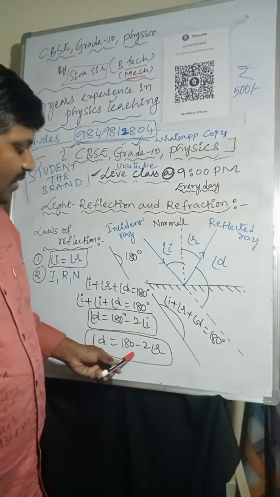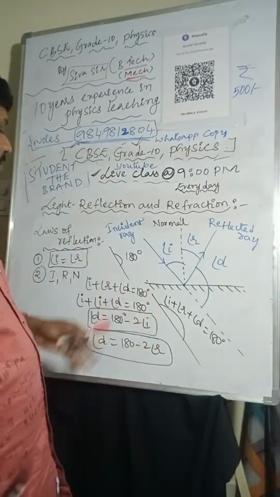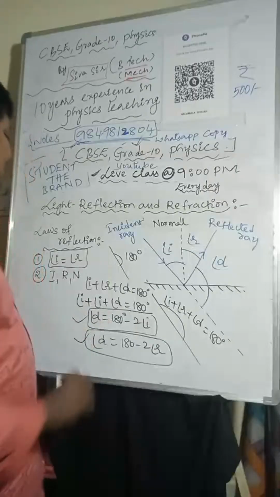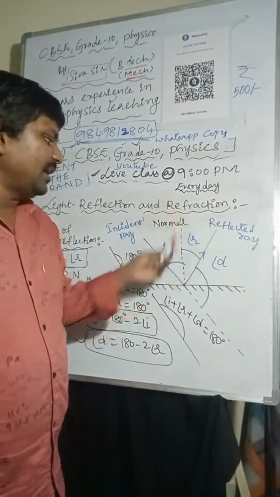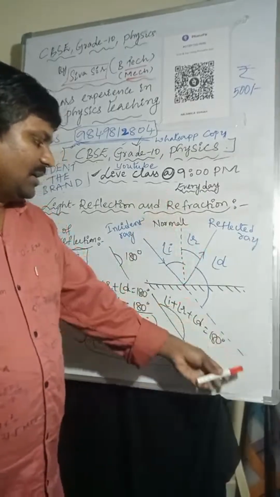Angle of deviation equals 180 minus 2 times the angle of reflection. So this is about angle of deviation, the angle of deviation formula. We have the incident ray, reflected ray, normal line, and this undeviated line.